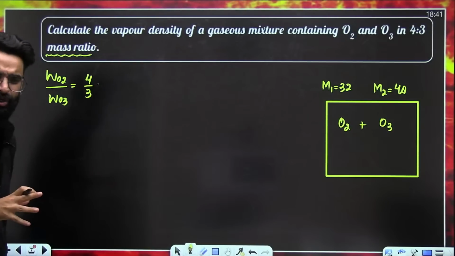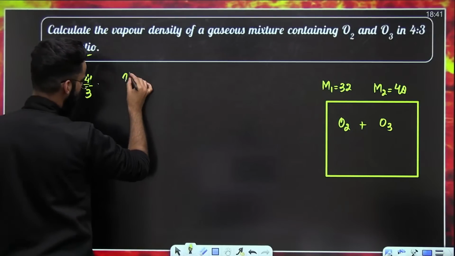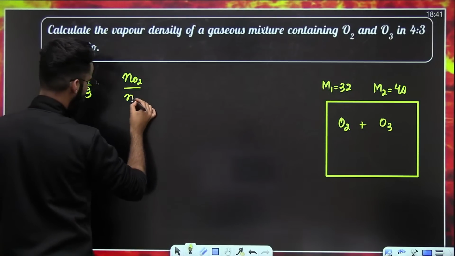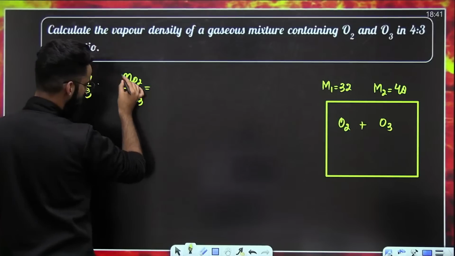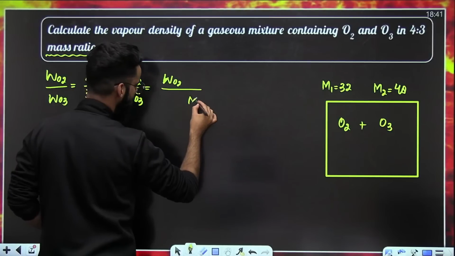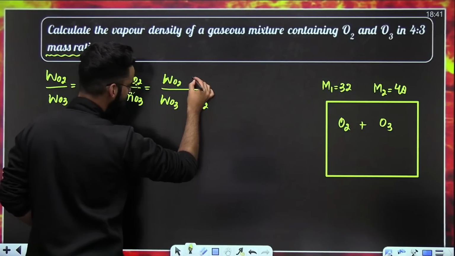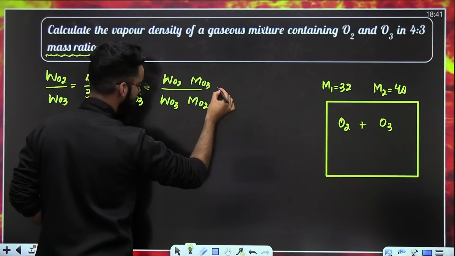If mass ratio is given, can I convert it into mole ratio? Number of moles of O2 divided by number of moles of O3 is equal to mass of O2 divided by molar mass of O2, over mass of O3 divided by molar mass of O3.